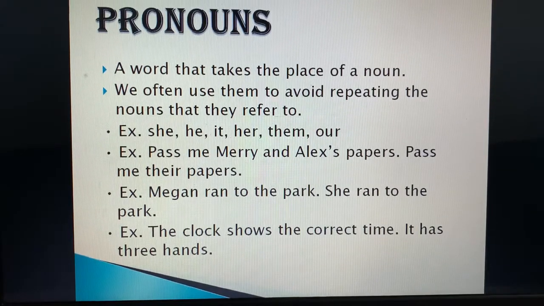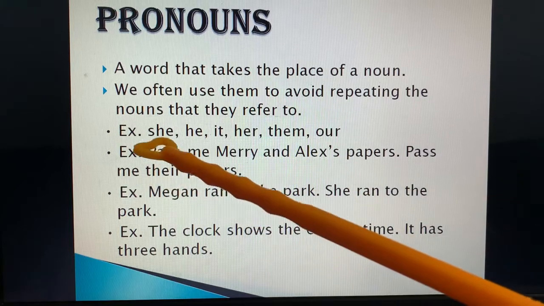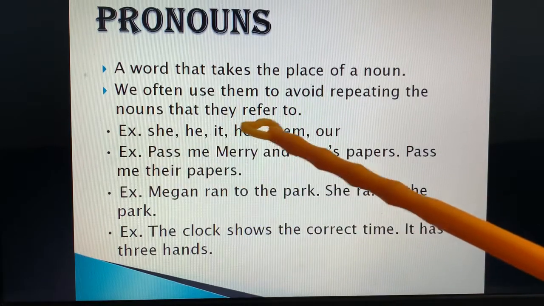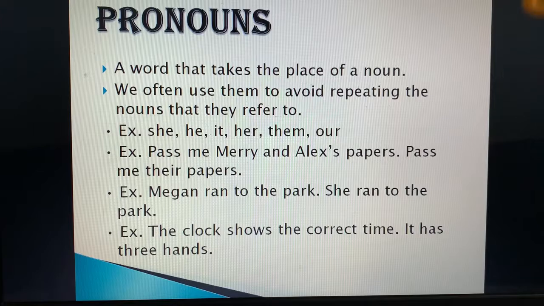So in this way, pronouns are the words which are used in place of nouns. जो नाउन्स की जगह पे यूज होते हैं. We often use them to avoid repetition. हम उनको इस लिए यूज़ करते हैं कि बार बार नाउन की रिपीटिशन ना हो, because it looks awkward, है ना. So the examples of pronouns are she, he, it, her, them, our, mine, my, I, we, you, yours.